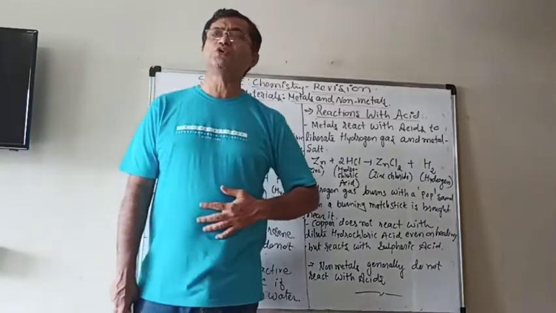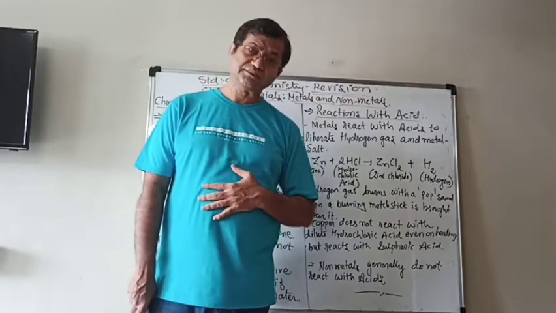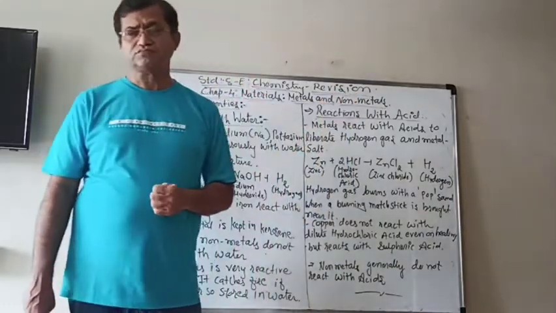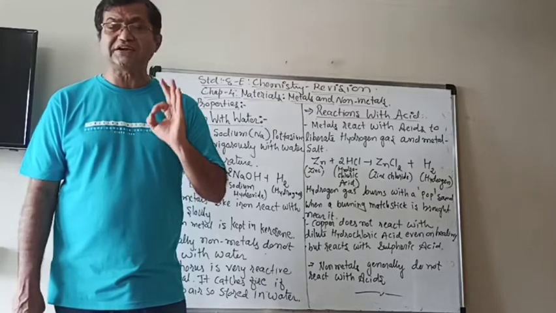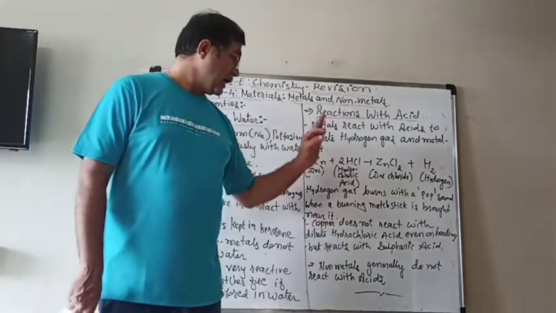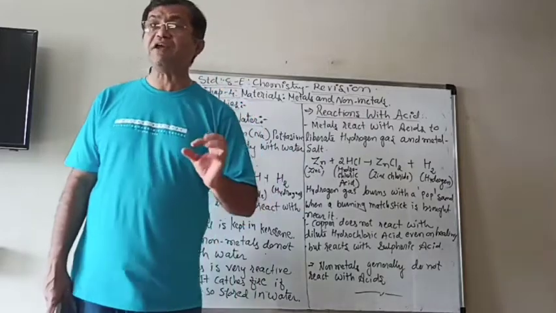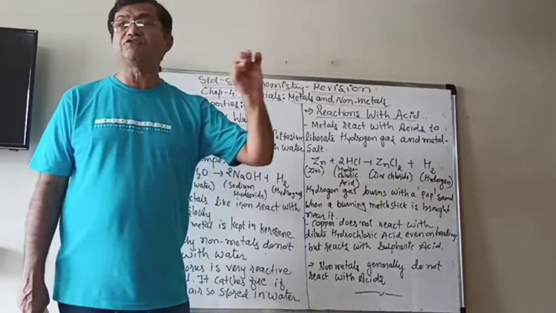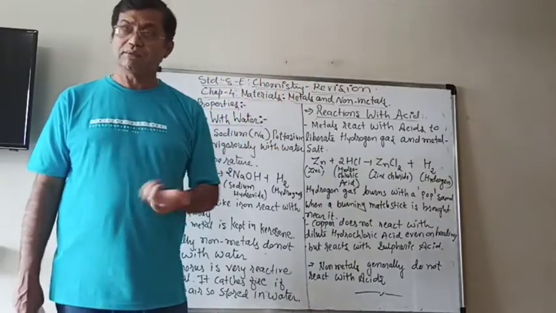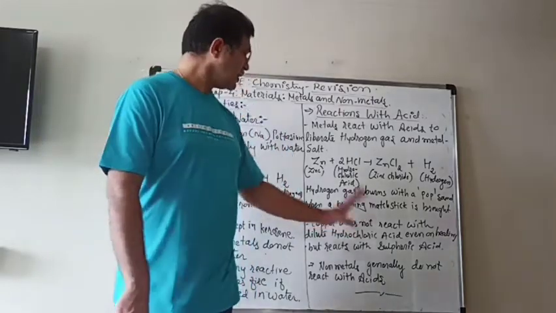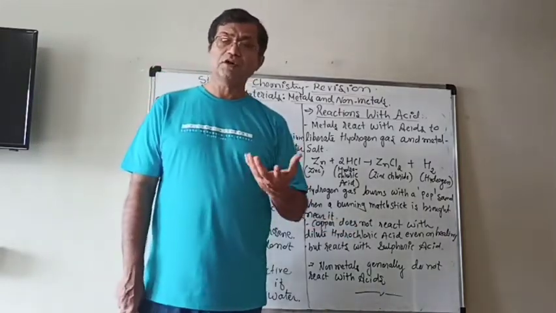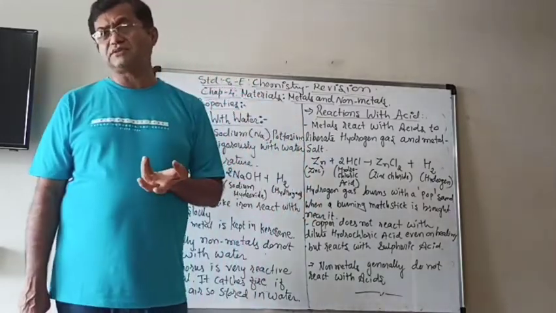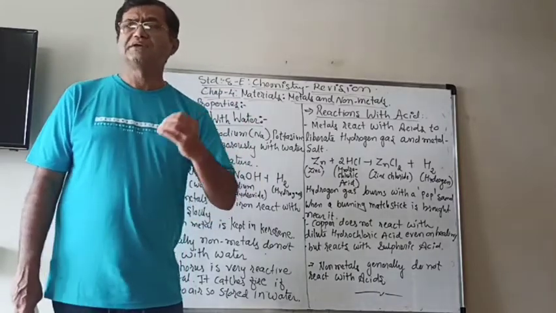So most of the metals do react like that, but some metals, like copper, generally do not react with dilute hydrochloric acid, even when we are heating it. Means at high temperature also copper does not react with hydrochloric acid, but it reacts with sulfuric acid. Those are the different ways, and maybe some metals do not even react with a dilute acid.